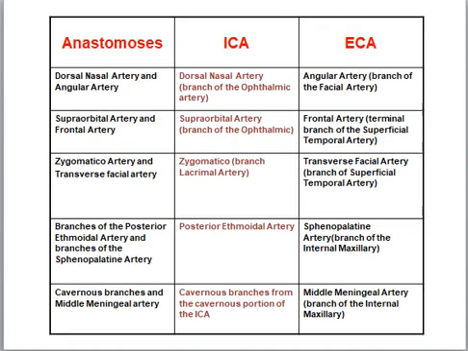In this table, I am showing the anastomosis between the internal and external carotid arteries. First is between the dorsal nasal artery and the angular artery. Second is supraorbital artery and the frontal artery. Third is zygomatico-orbital artery and transverse facial artery. Branches of the posterior ethmoidal artery and the branches of the sphenopalatine artery. Cavernous branches and the middle meningeal artery.